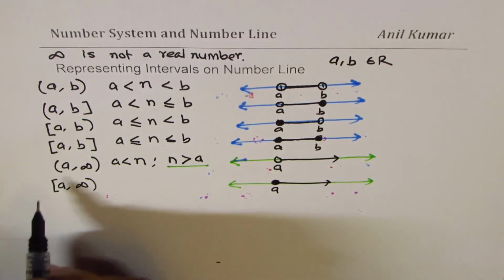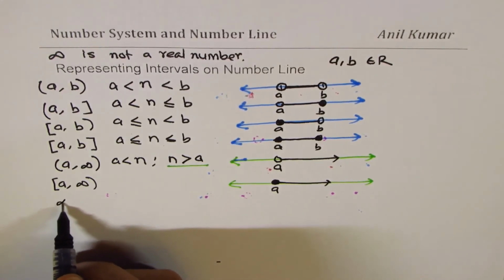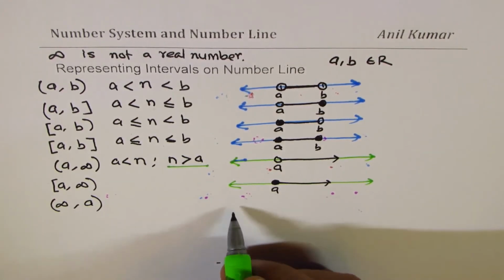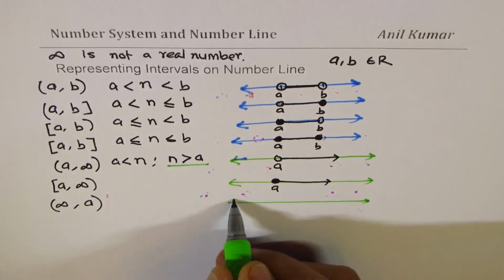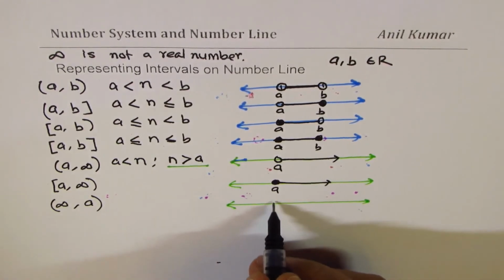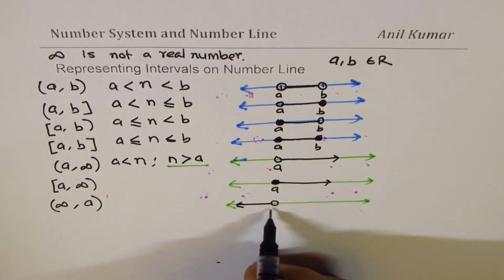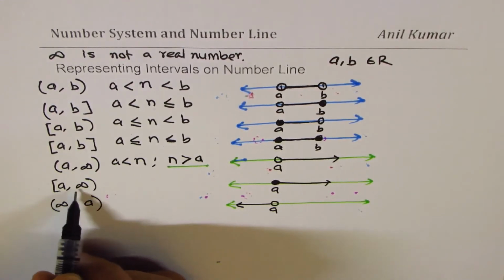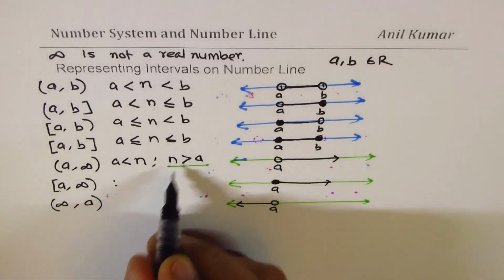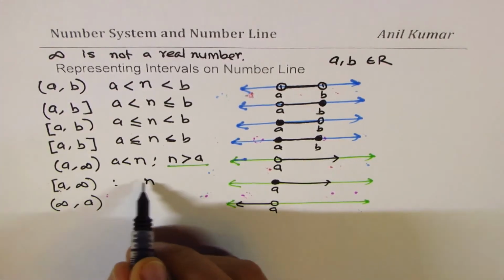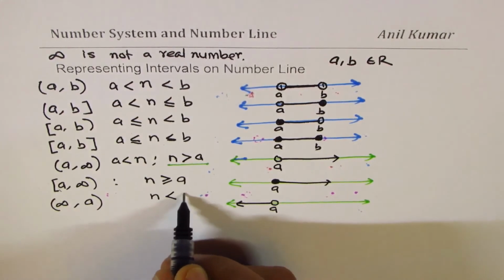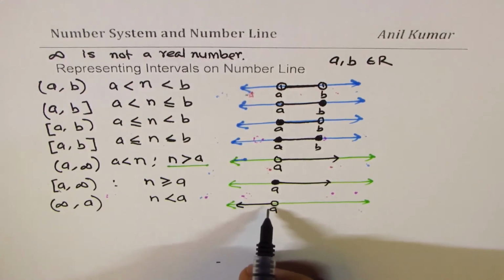Now it could be the other way. That is to say, we could have from infinity to A, right? So in that case, all the numbers we are talking about are less than A, not including A. So on a number line, they will be represented like this. Now we could have a similar example as we had earlier. Let me write down the inequality also here. We say n is less than or equal to A, which is represented like this.